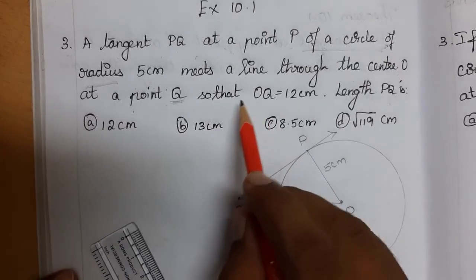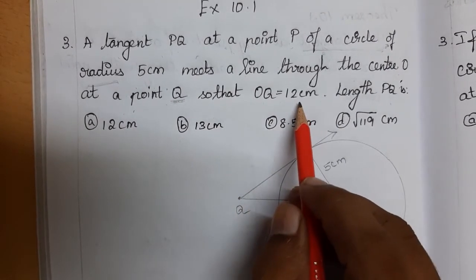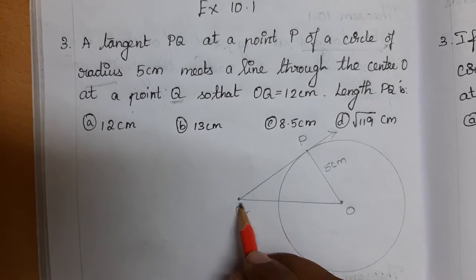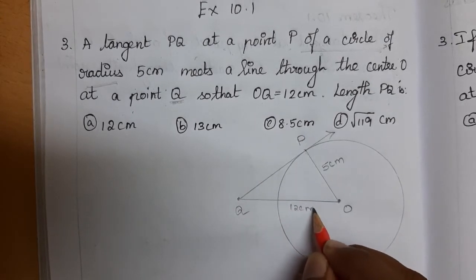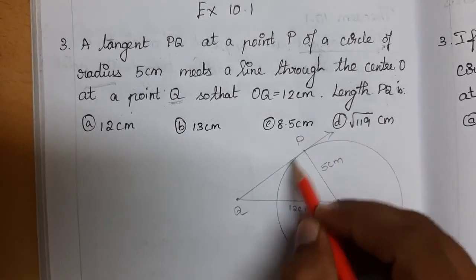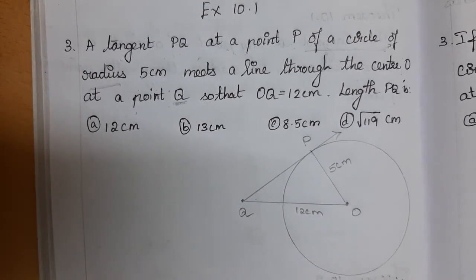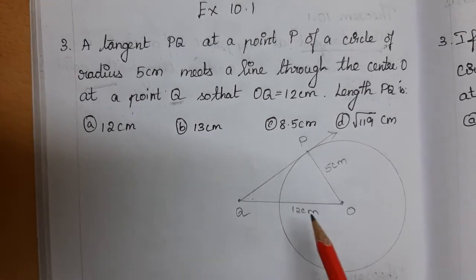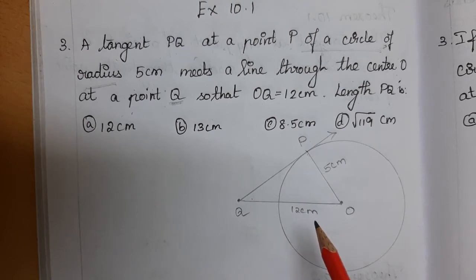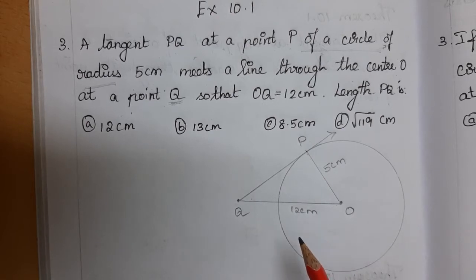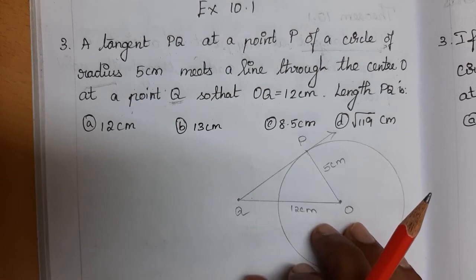And they said show that OQ is equal to 12 centimeter. So this OQ is 12 centimeter. We have to find the length of PQ. So PQO is in the form of a triangle, right? If it is a right triangle, then it's possible to find using the Pythagoras theorem. Is it a right triangle? Sure, it is a right triangle, right?